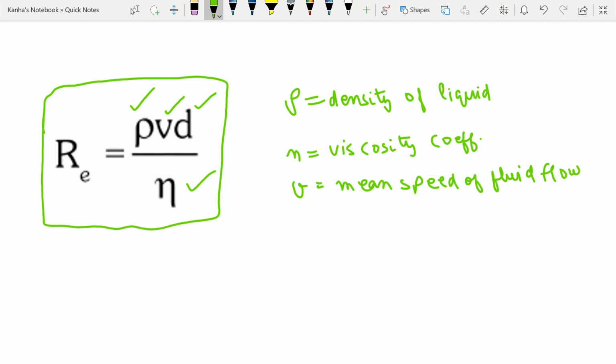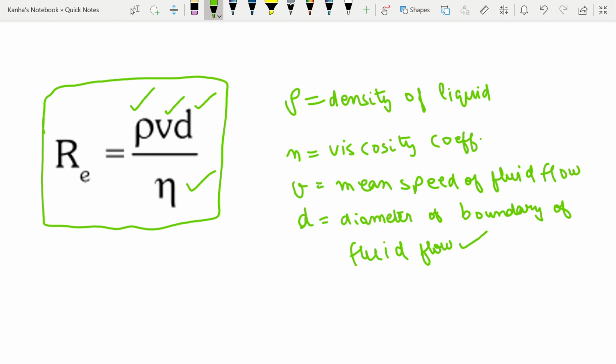And you have d as the diameter of boundary of the fluid flow. So you should remember these things. And how do you say which type of flow is there?